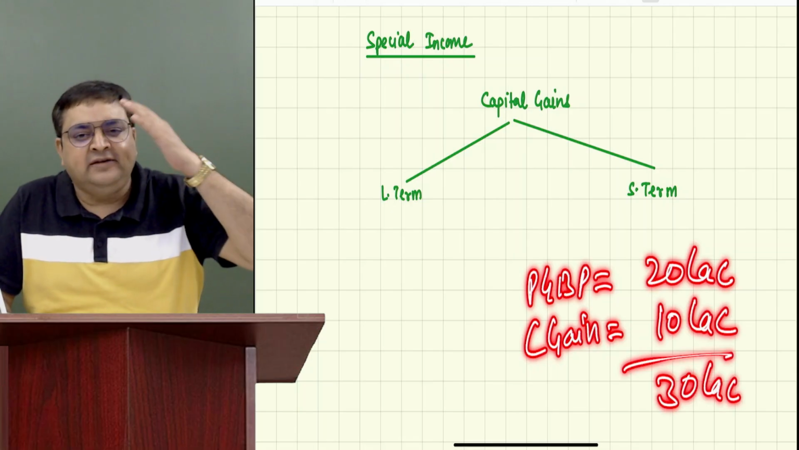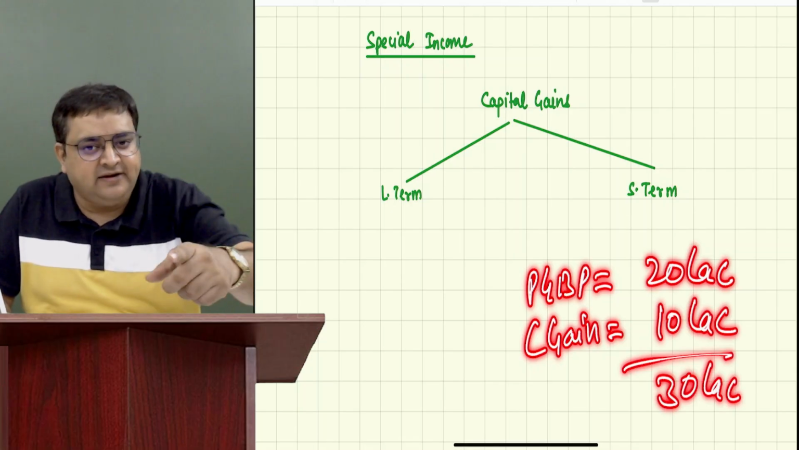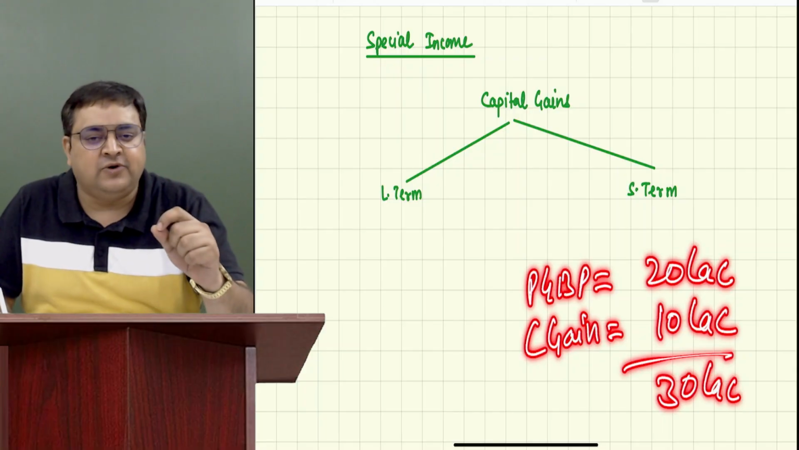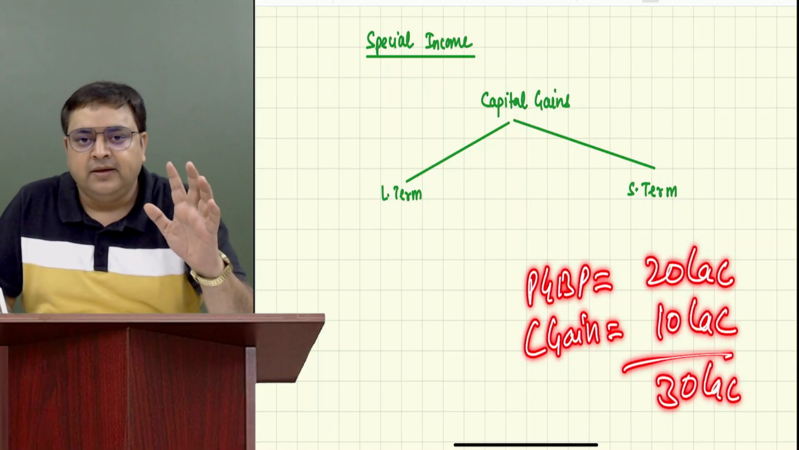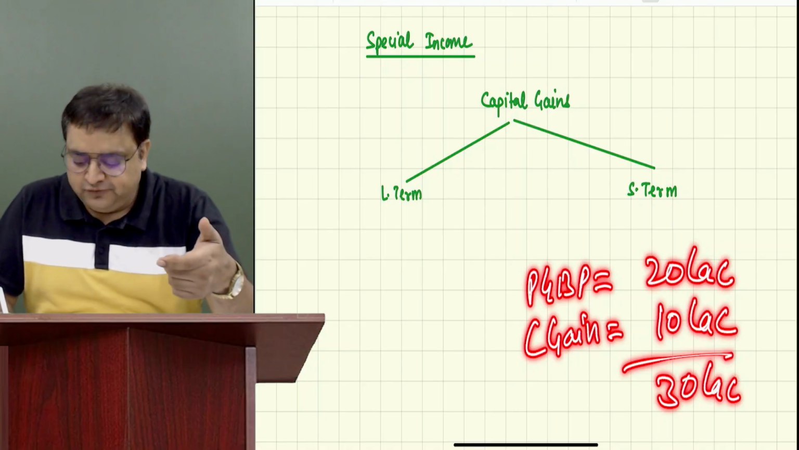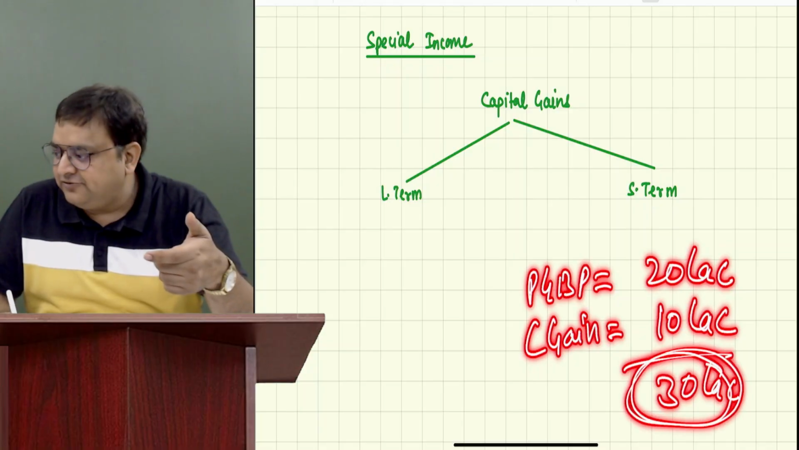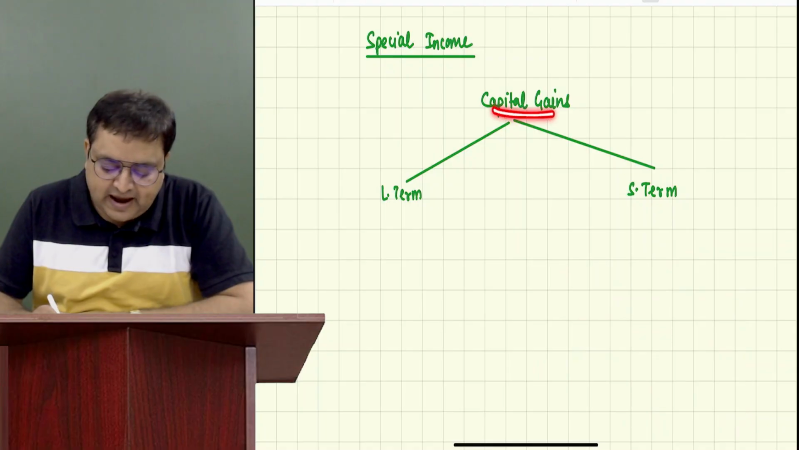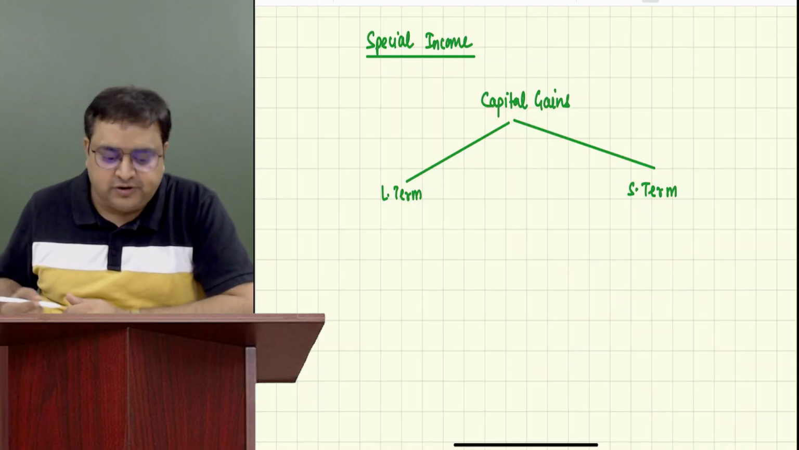Should I close my eyes and apply slab rates straight away? No, because he has some special income also. Are you all understanding what I'm telling you? So we can't apply slab rates on the entire 30 lakh. How will we do it? First of all, capital gains are divided into two parts, long term and short term.